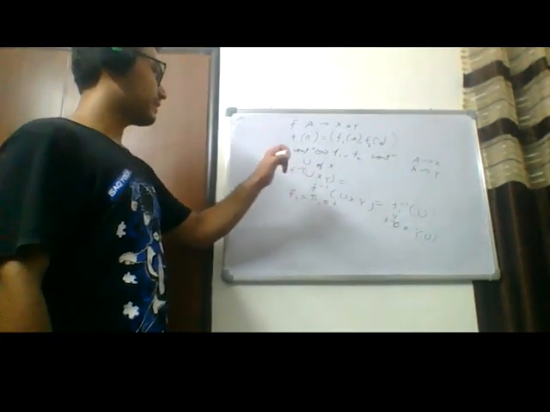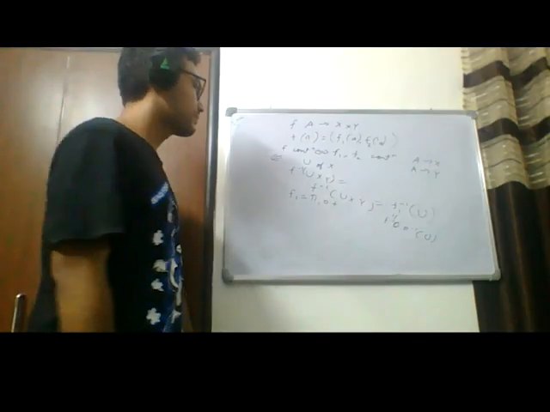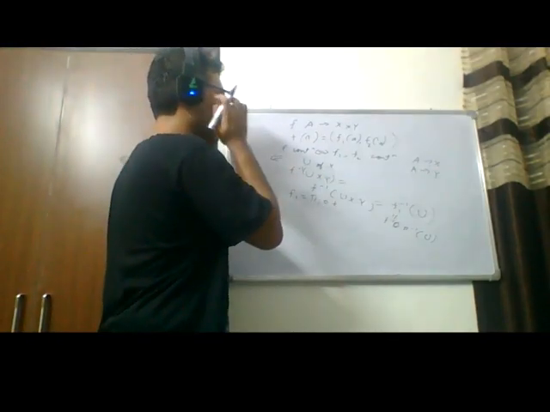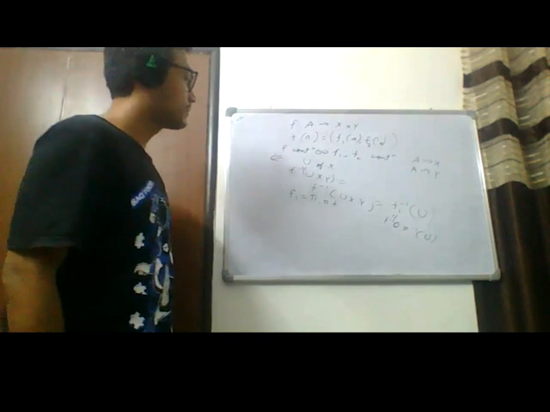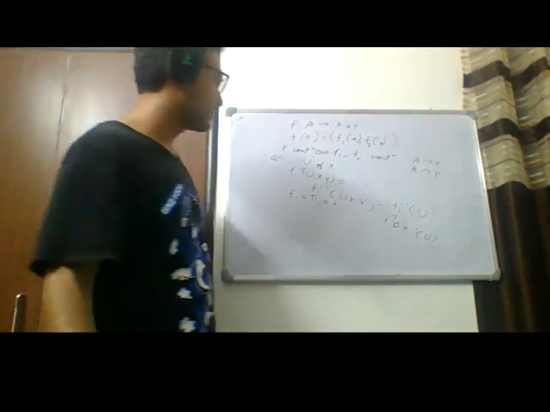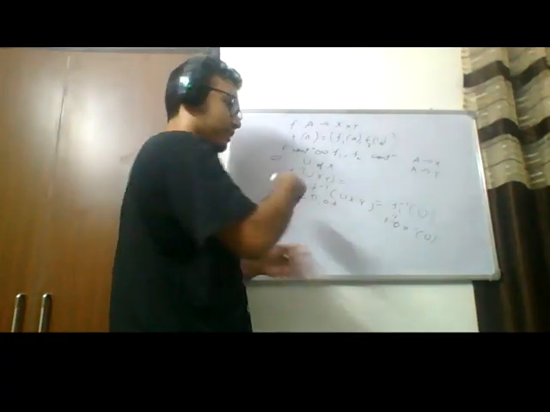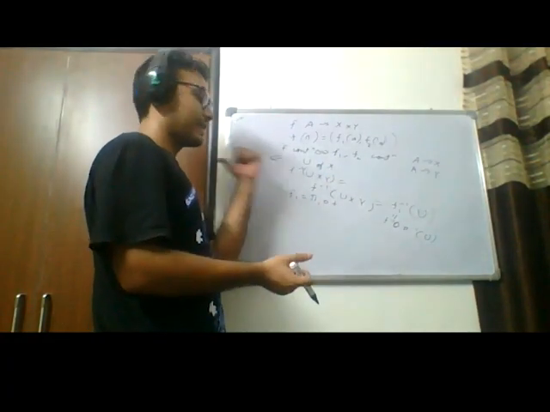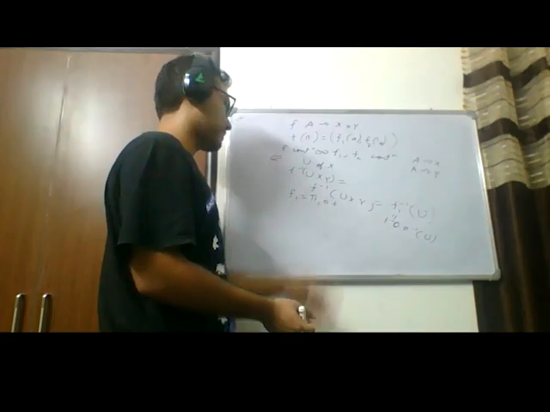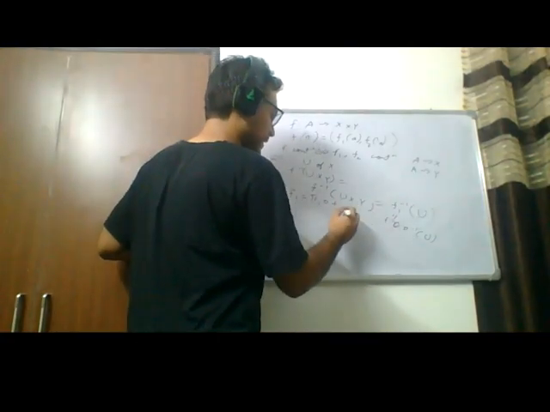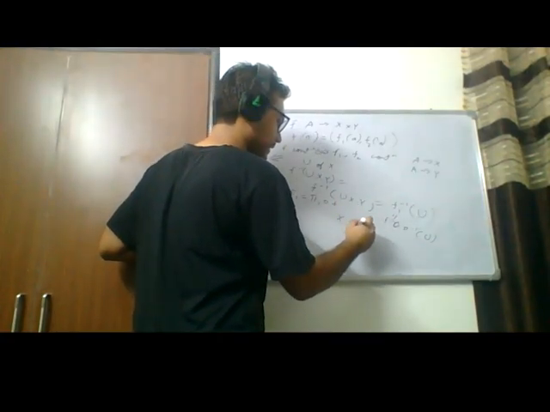Now this is an open set. If we show that the basis elements give us an open inverse image, then we're done.